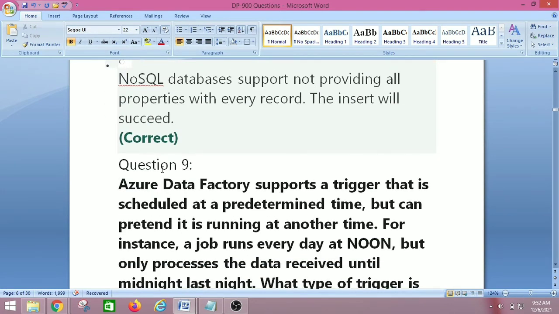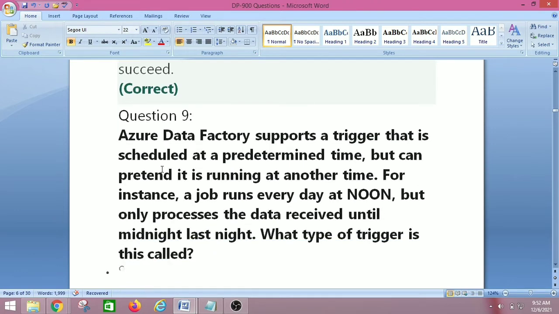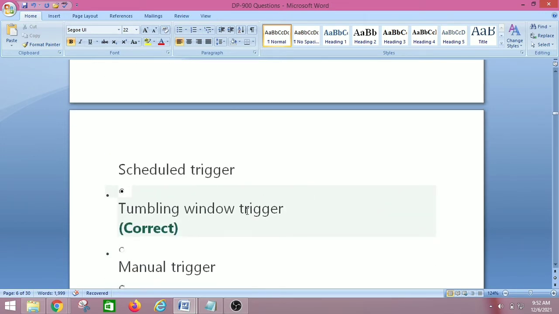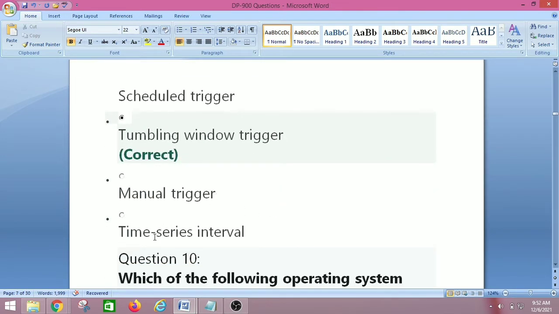Let's move on to question number 9. Azure Data Factory supports a trigger that is scheduled at a predetermined time but can pretend it is running at another time. For instance, a job runs every day at noon but only processes the data received until midnight last night. What type of trigger is this called? So scheduled trigger, tumbling window trigger, manual trigger, time series interval.